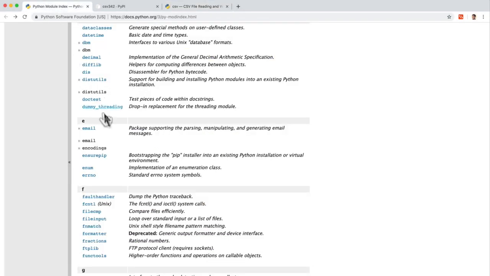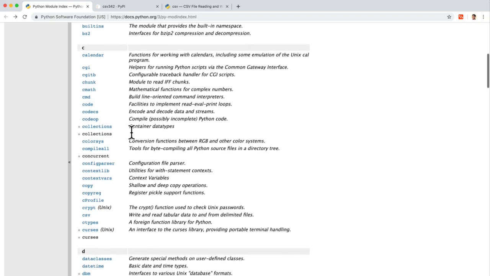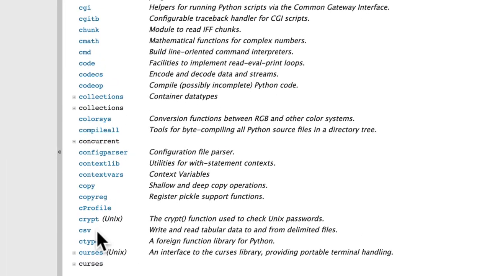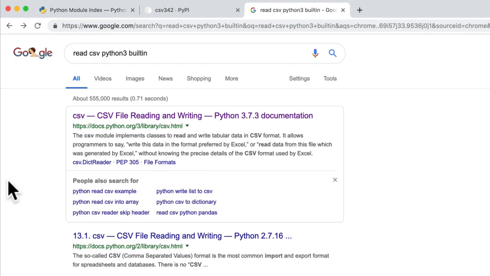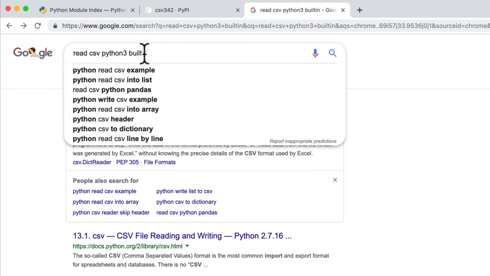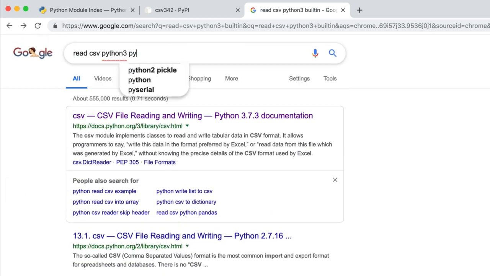So I can go over here and just check, hey, is csv actually a built-in module? Oh, yeah, looks like it is. So I probably should use that because, if it's a built-in module, I'm sure the Python community has worked really, really hard to make sure that it works well. But maybe I wanted some extra features that I can't find here. In that case, I would just go back and type in, instead of built-in, PyPI.